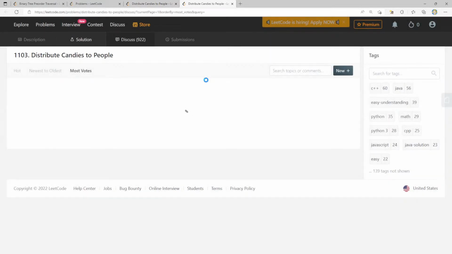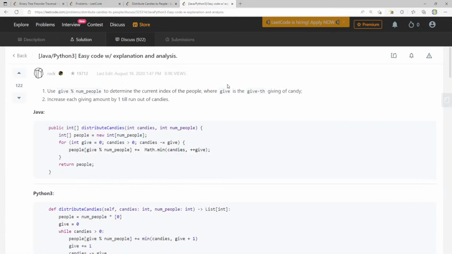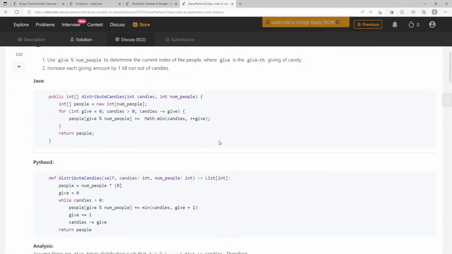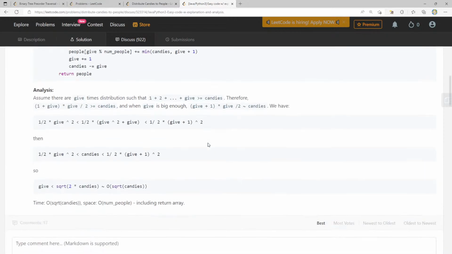Easy code with explanation and analysis. All right. Increase each giving them up by 1 till we run out of candies. Cool. 1 plus 2. Oh, here we go. Someone did it. Oh, wow. Okay, so give less than square root of 2 times candies.